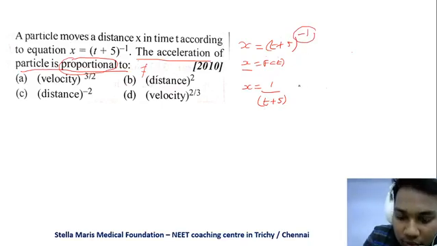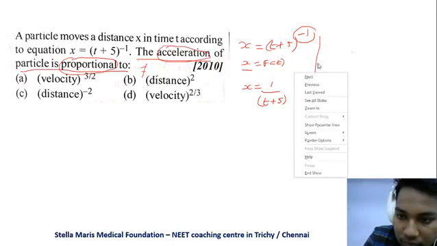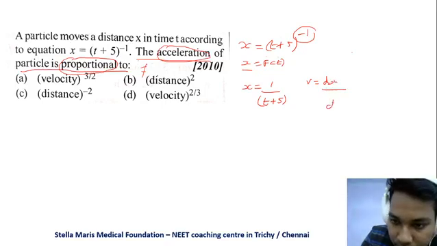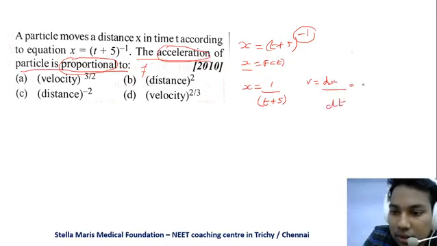I'm going to find v first, because we need both acceleration and velocity. So v is equal to dx by dt, that is d by dt of t plus 5 the whole power minus 1.